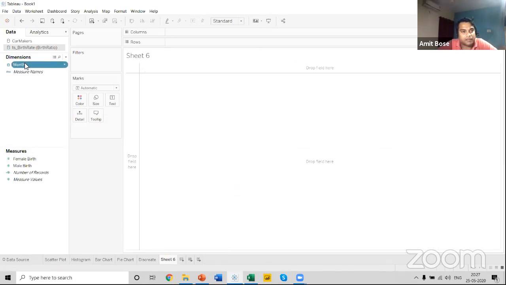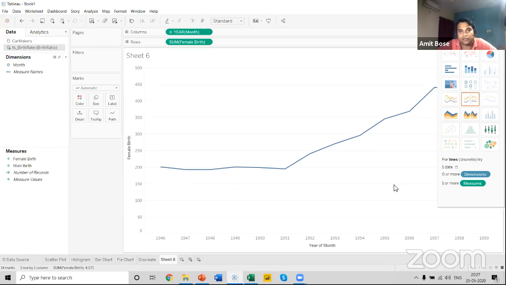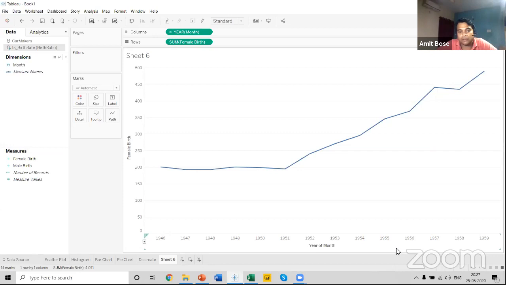So I'll select the month, I'll select the female birth, and I'll go to Show Me, and this time I'll select a continuous chart. Now let us see how the continuous and the discrete line charts are different from each other.